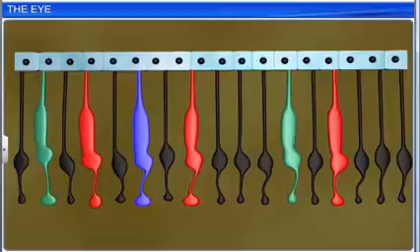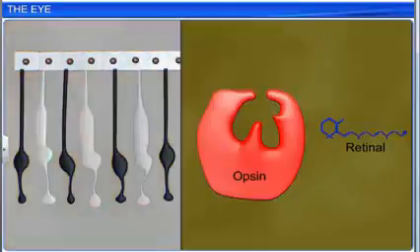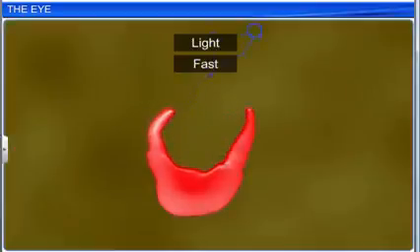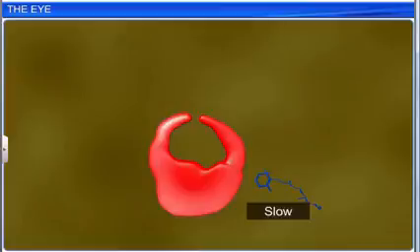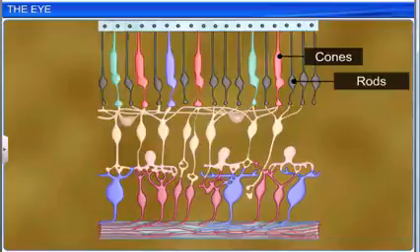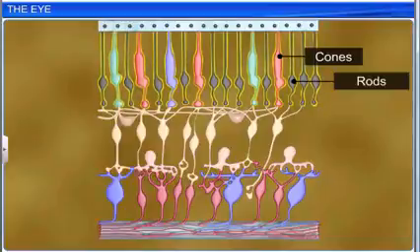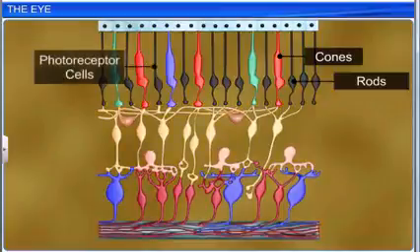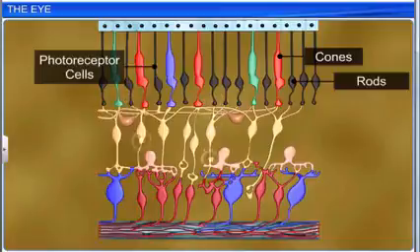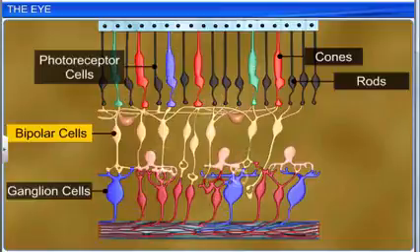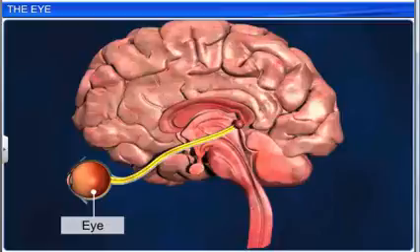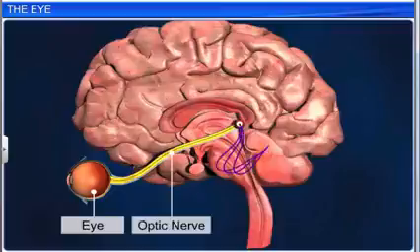The photopigments of the photoreceptors in the human eye are composed of opsin and retinal. Light dissociates retinal from opsin, which results in changing the structure of opsin. The structural change in opsin changes membrane permeability, which in turn results in potential differences in the photoreceptor cells. This results in the generation of action potential in the ganglion cells through the bipolar cells. The action potential or impulses are transmitted to the visual area of the cerebrum by the optic nerve.